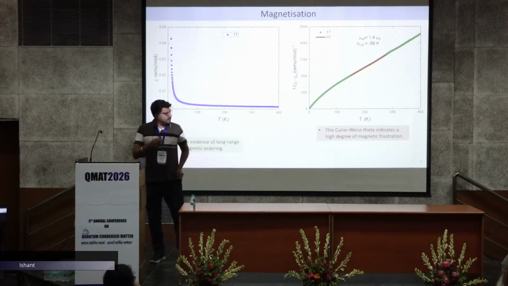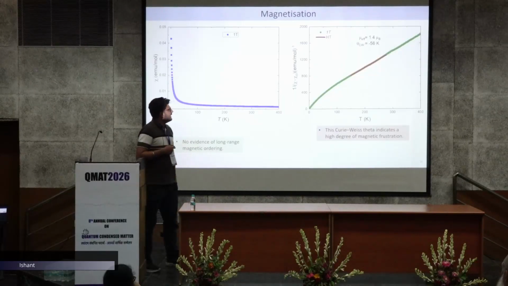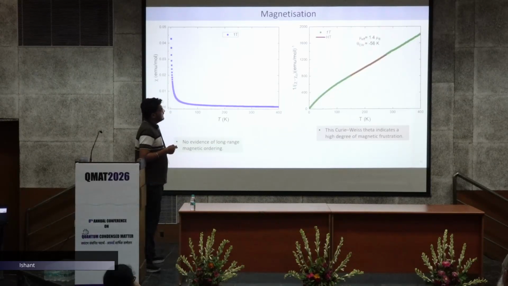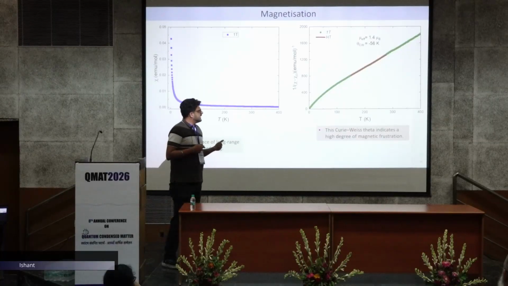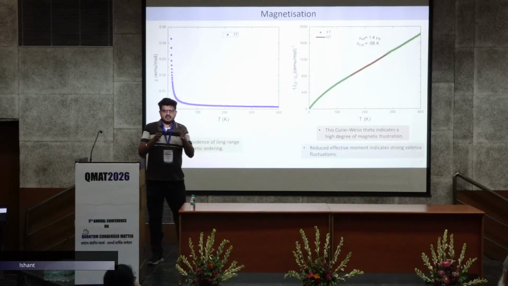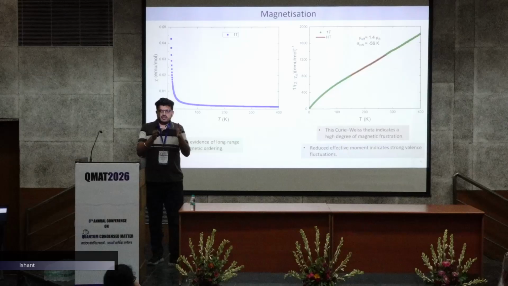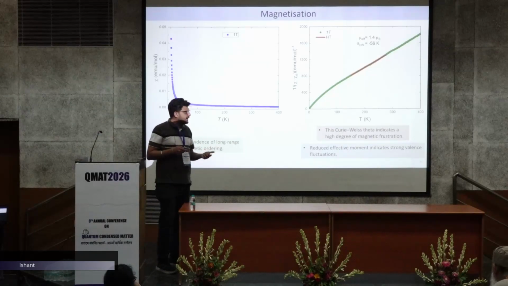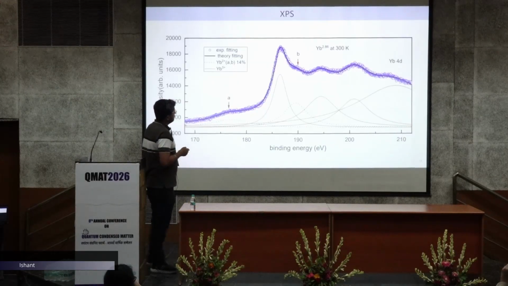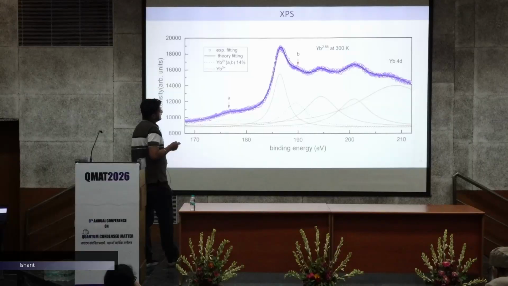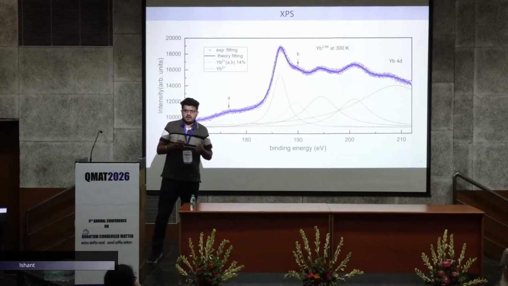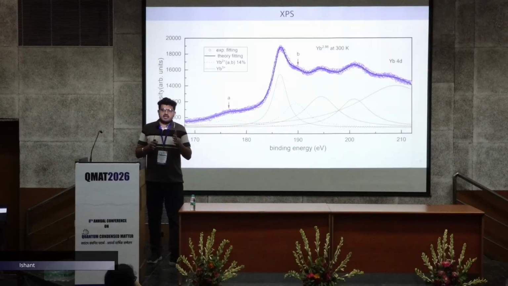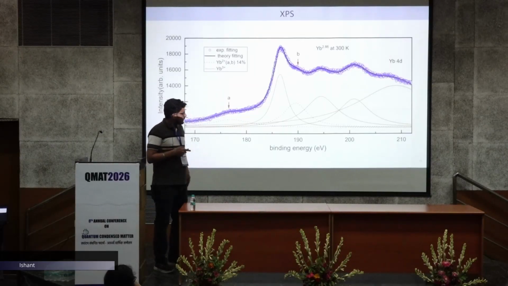Also we have estimated the mu effective, which is 1.4 mu B, lesser than the Yb3+ state. So this states that the reduced effective moment indicates that the system is in the valence fluctuation region. To further confirm that, we have performed XPS measurement. Here you can see at room temperature the ytterbium valence is 2.86, less than ytterbium 3 plus. So it is clear that the system is in the valence fluctuation region.